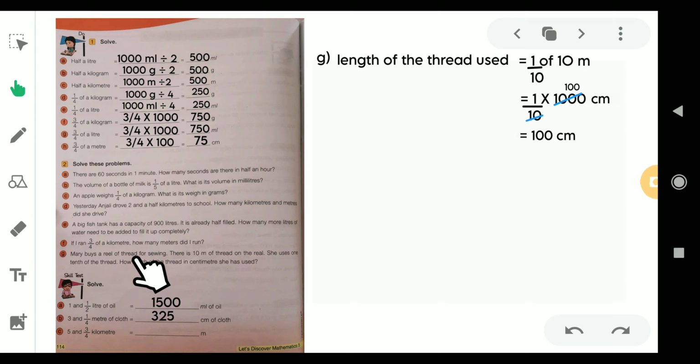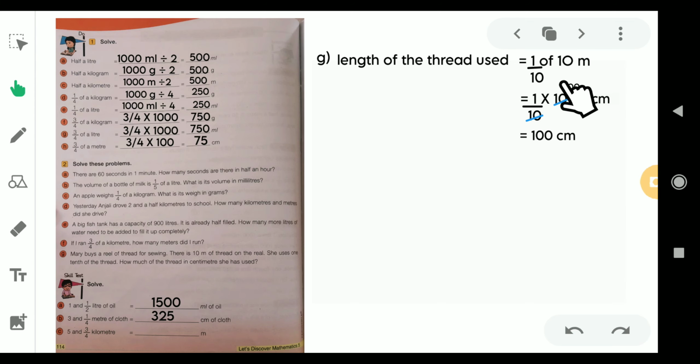Mary buys a reel of thread for sewing, right? So she bought a reel of thread for the purpose of sewing. Sewing is nothing but stitching, right? And there is 10 meter of thread on the reel, but she used only 1/10 of the thread. So how much of the thread in centimeter has she used? So the total length of the thread on the reel is 10 meter, right? But out of 10 meter she used only 1/10 part of it, so we write 1/10 as it is, and 1 meter equals 100 centimeter, whereas 10 meter equals 1000 centimeter.